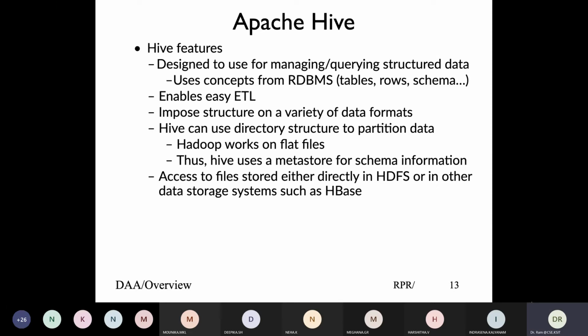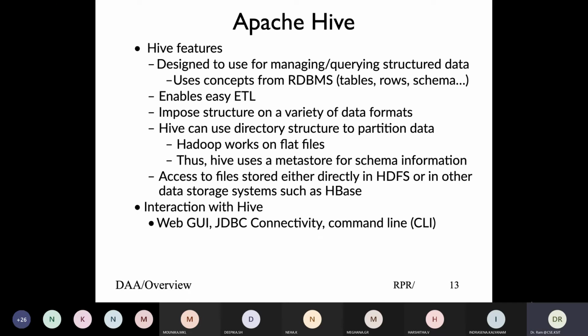All these files are stored in HDFS or maybe even HBase. HBase is another component which we'll probably study tomorrow. Very brief overview: HBase is a NoSQL database. To interact with Hadoop, mostly you can use the command line, or you can also use a web UI through a program. You can do JDBC connectivity or command line. For our basic understanding, we are going to use the command line.